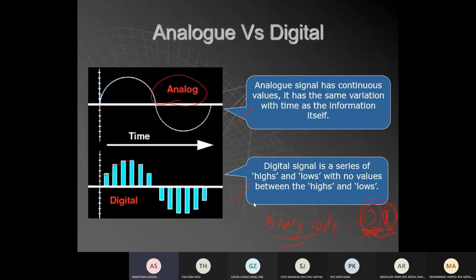Okay, so what is analog? A type of signal where the signal values change continuously. Analog signal has continuous values. It has the same variation with time as the information itself. The values change continuously with time. Digital signal is a series of high and low voltage and no values in between. It's called digital signal.